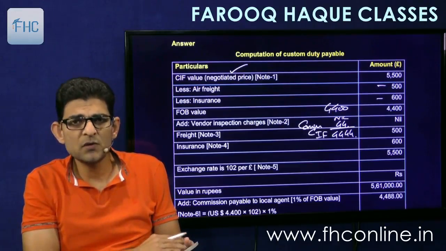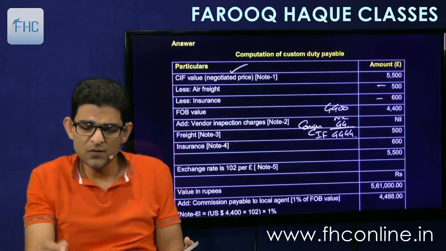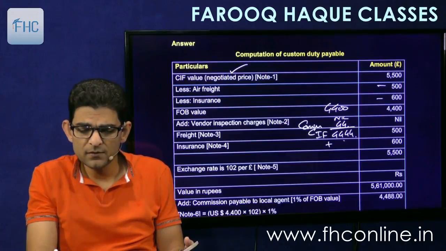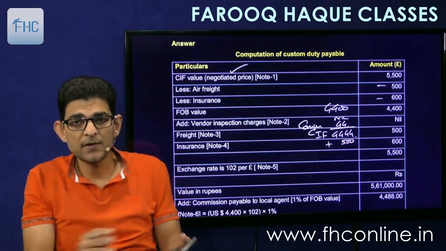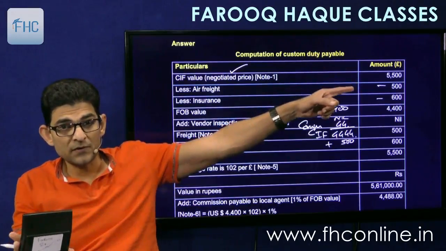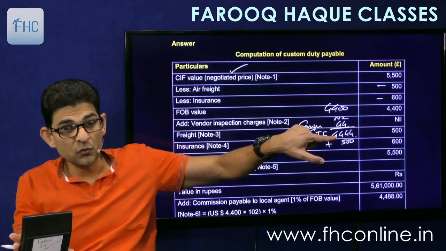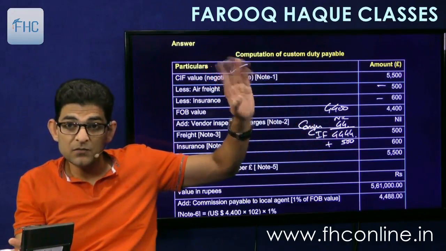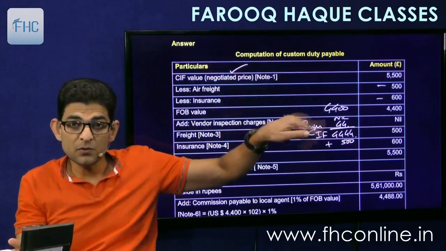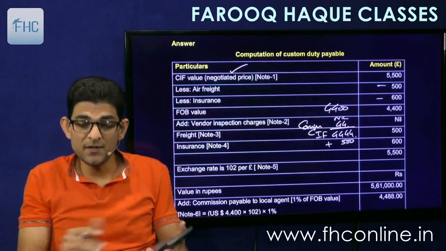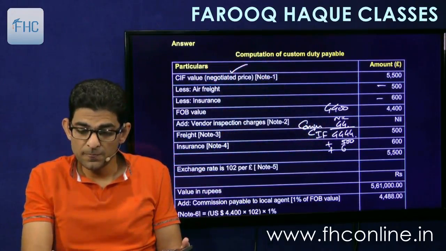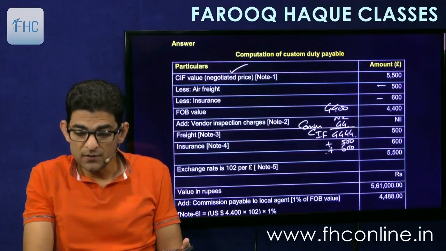But actual freight is only 500, so we'll take only 500. Actual air freight is 500, and 20% of 4,444 is 888, which is higher, so we'll take actual, which is less. And insurance will be 600.